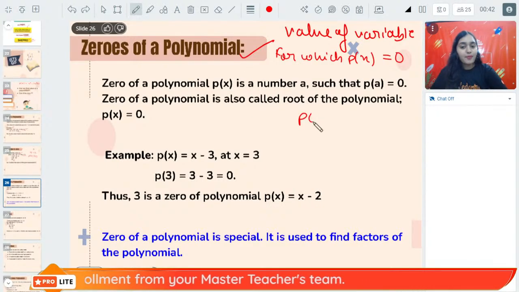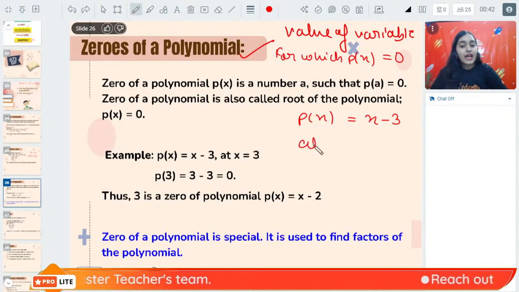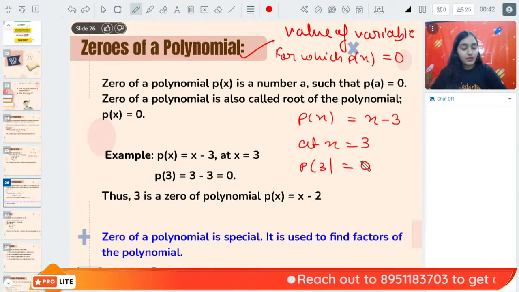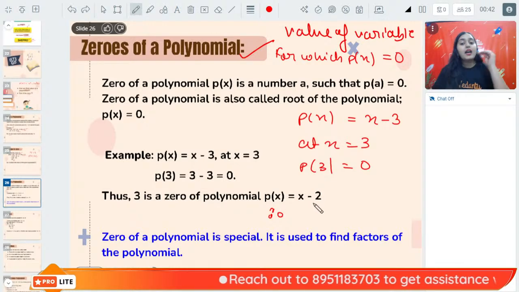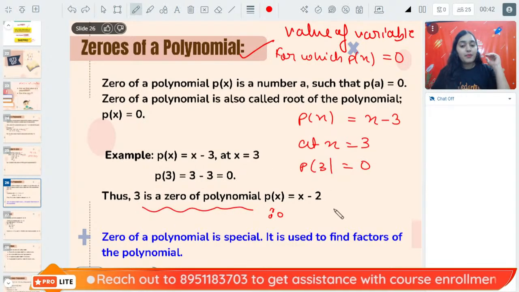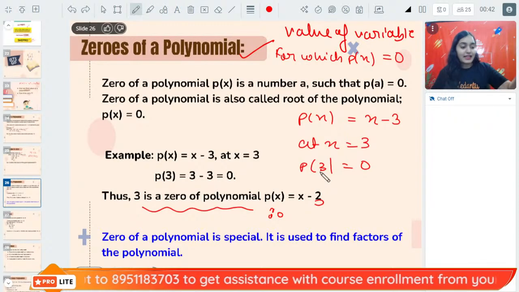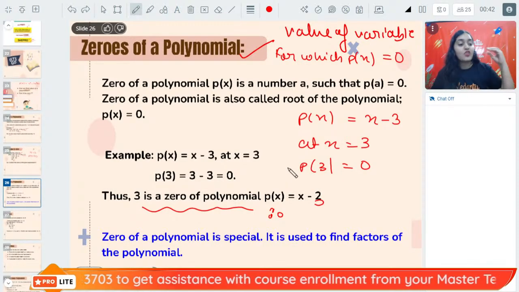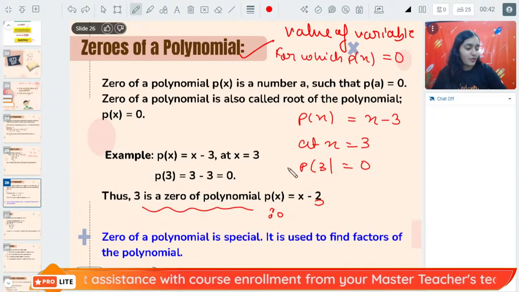Suppose I have a polynomial p(x) is equal to x minus 3. Now I know that at x is equal to 3, p(3) will be equal to 0. Therefore, x is equal to 3 is called the 0 of the polynomial.